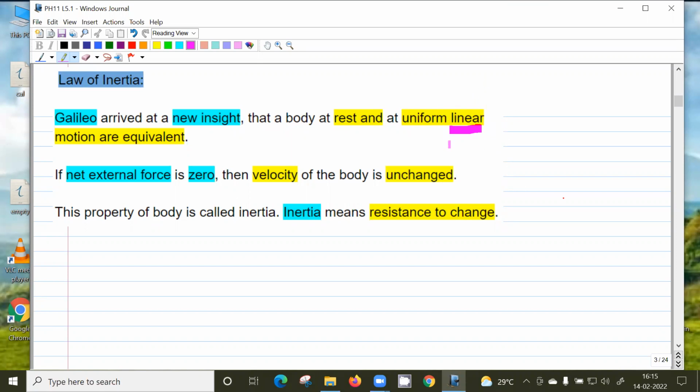So what is an example of a motion in which the magnitude of the velocity is uniform, but the direction is changing? Uniform circular motion, that's a horizontal circle. A vertical circle, it will change. In a vertical circle, the velocity will keep on changing, both the magnitude and the direction. The velocity will be maximum here, it will keep on decreasing and will become zero here. And after that, it will return.